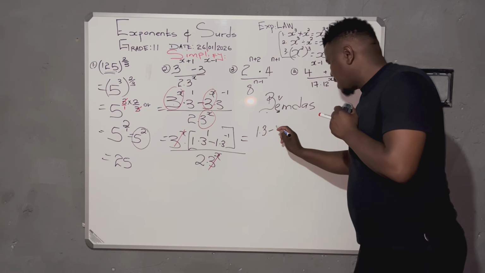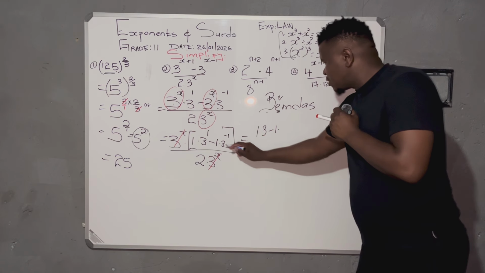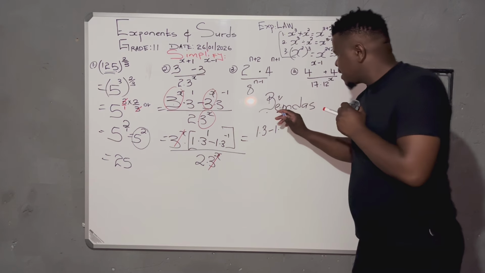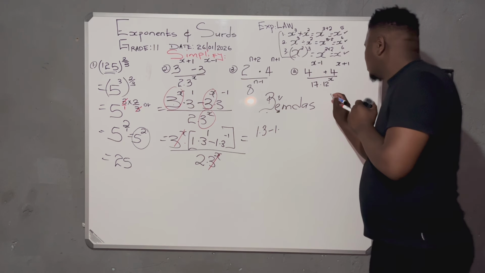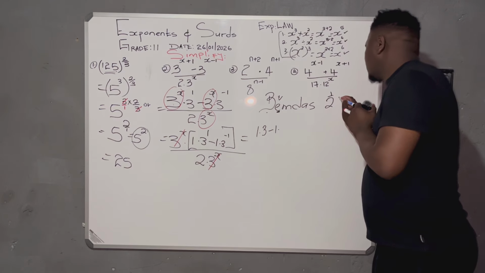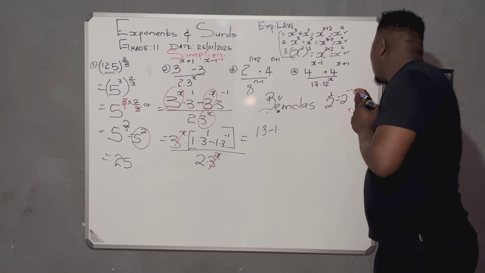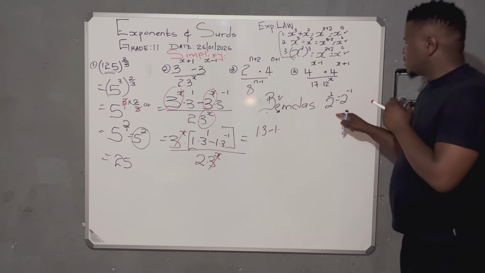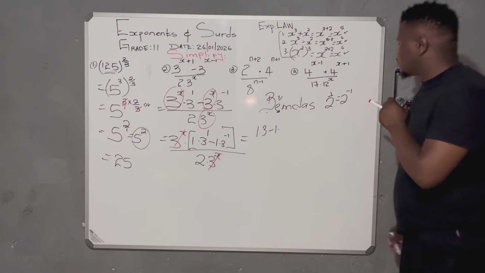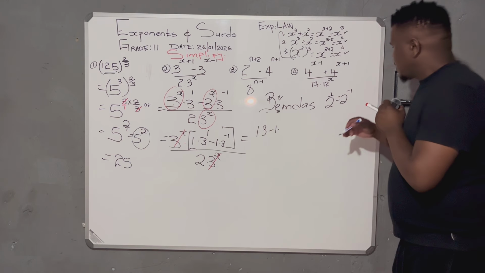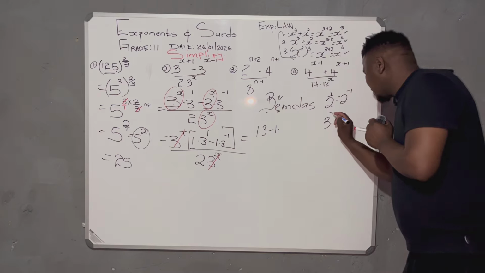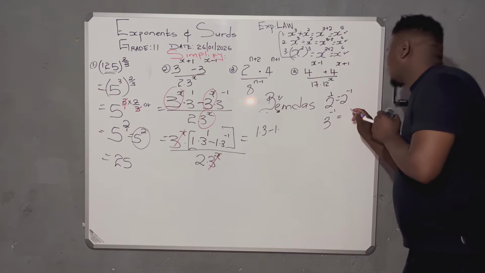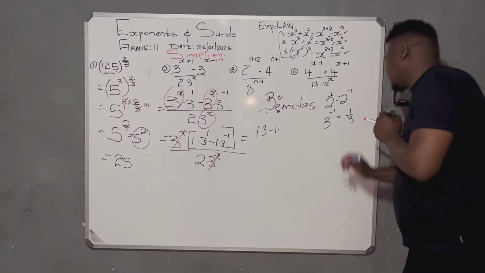Okay, let's now work on this. It's also an exponent. When I simplify this exponent, it takes us back to when we change fractions into exponential form. 1 over 2 will tend to be 2 to the power -1. Basically, if I have 3 to the power -1, it will tend to be 1 over 3.